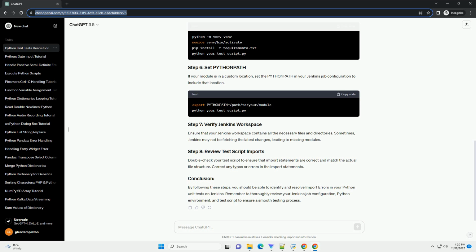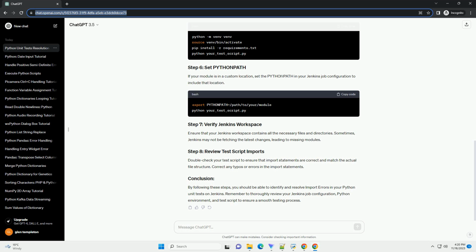Conclusion. Troubleshooting import errors in Python unit tests on Jenkins involves investigating the console output, updating the Python path, and modifying your Python scripts accordingly. By following these steps and using the provided code example, you can resolve import error issues and ensure successful Python unit test execution in your Jenkins environment.